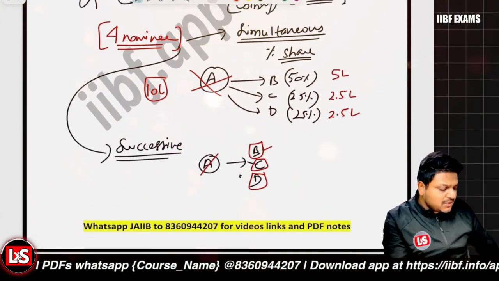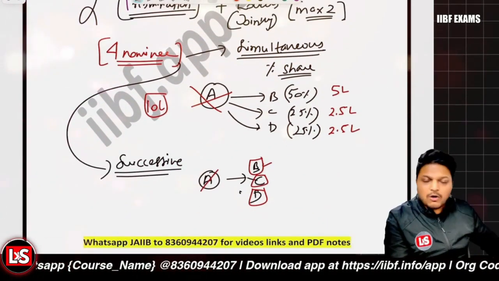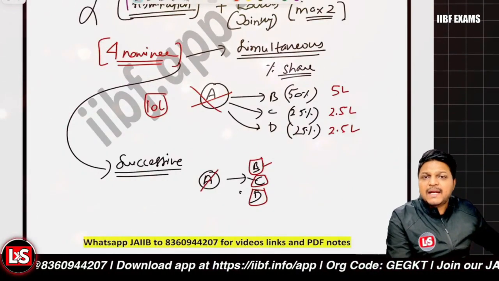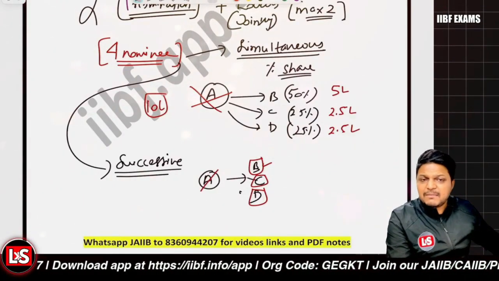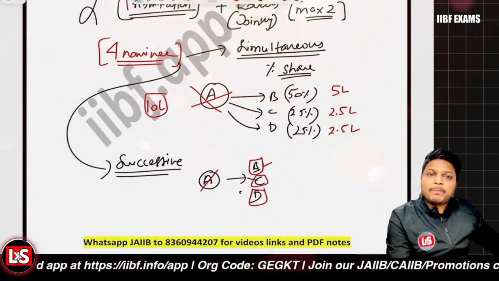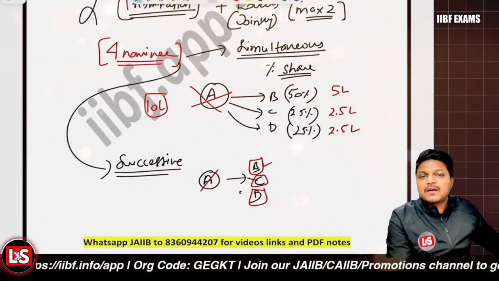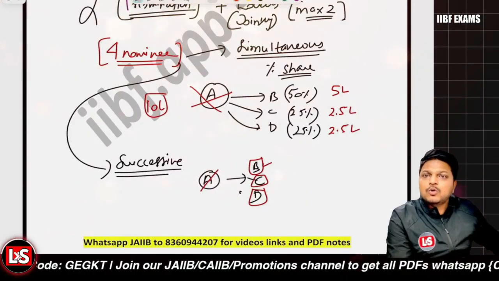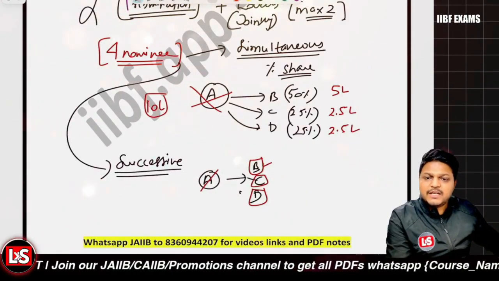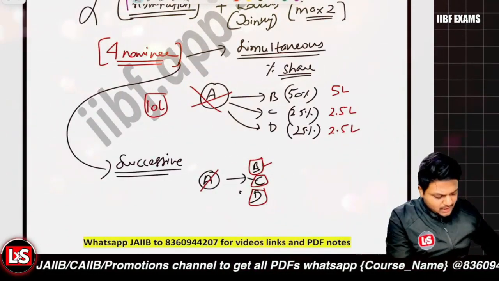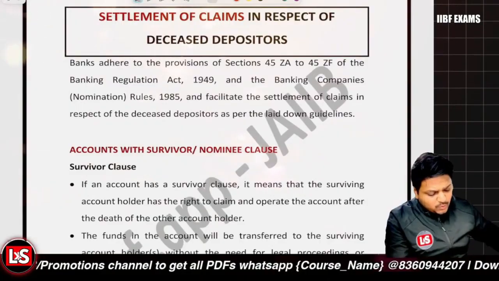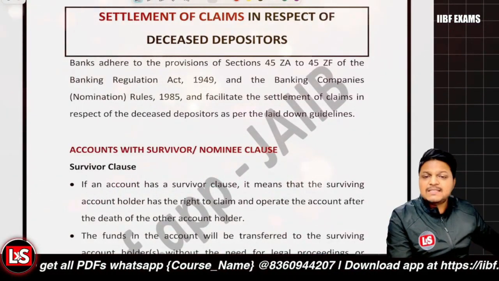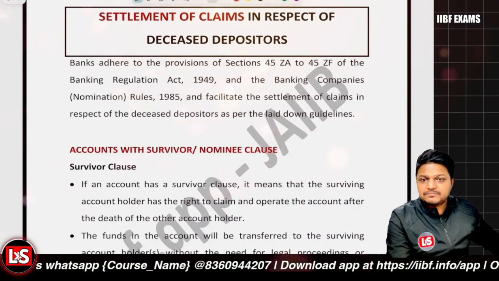Nomination is one kind of thing that can be altered at any time. You can cancel it at any time, and the customer can also ask whether or not to print the nominee name on the passbook. It's up to the will of the account holder. Clear so far? Okay. Now let's move ahead to the settlement of claims in respect of deceased depositors.